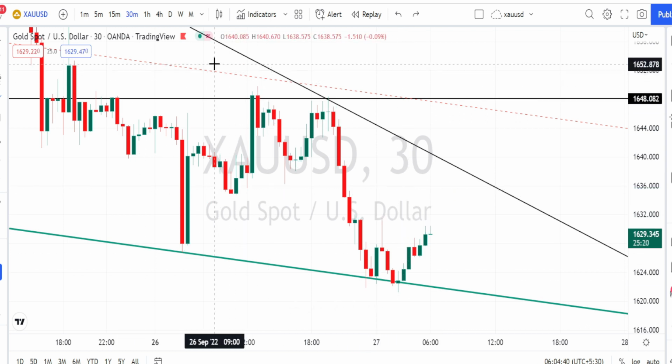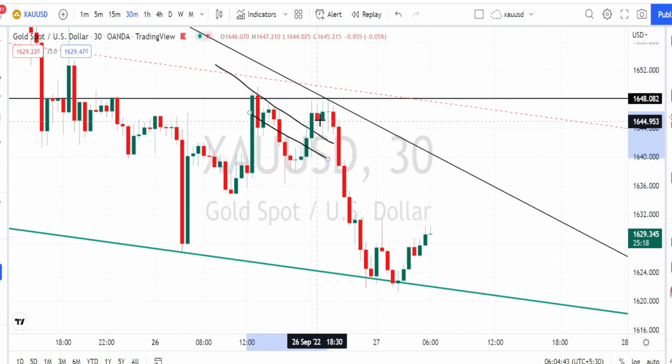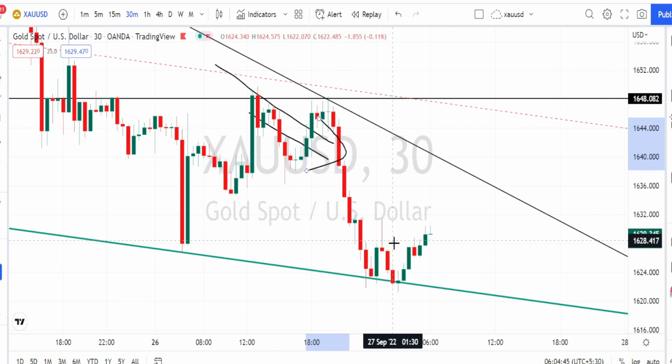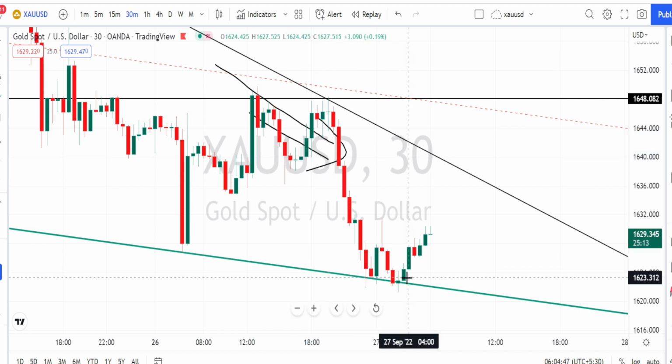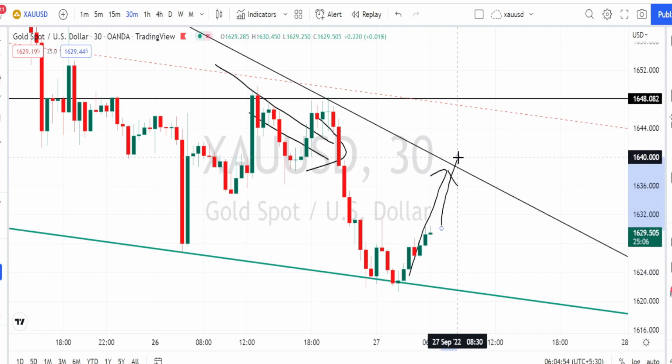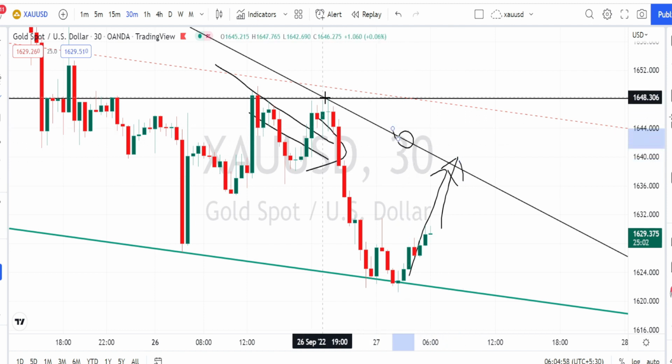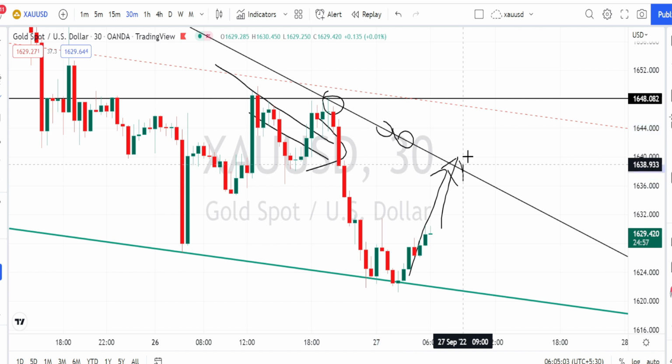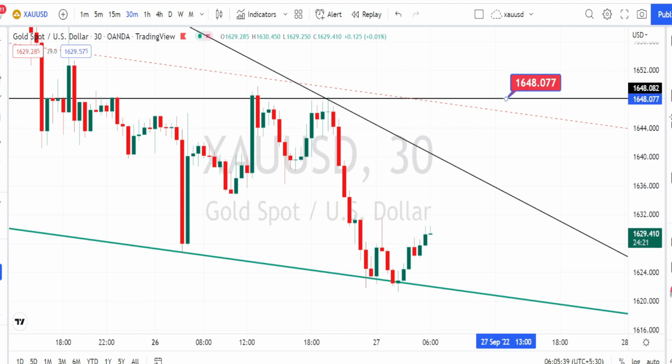But when we look at the overall trend of the price action, it is still in a bearish trend, so you have to be very careful if you are going to trade against the overall trend. And if the bullish side retracement continues also, first level of resistance is going to be the resistance line from the hourly time frame. Only when the price action breaks this resistance line, we can expect it to retest the higher time frame resistance level of 1648. Let us mark the support and resistance levels for 30 minutes time frame.